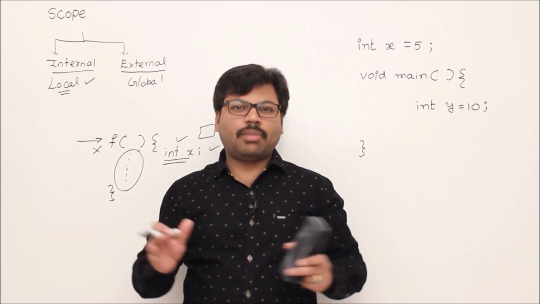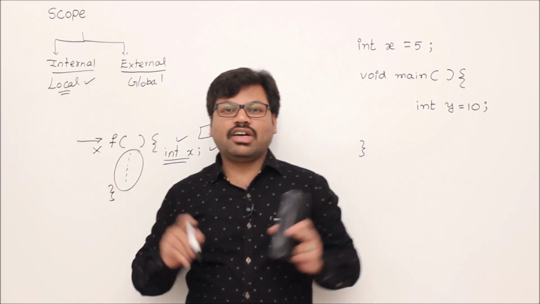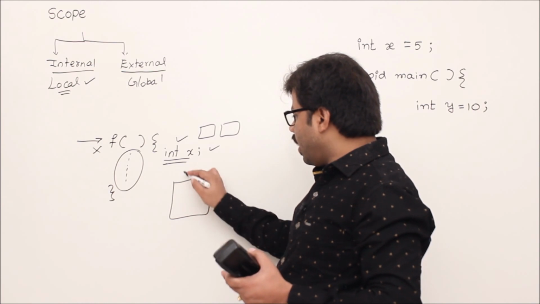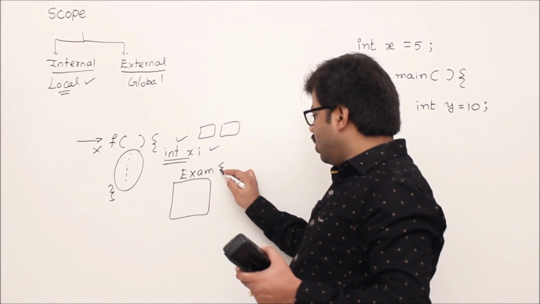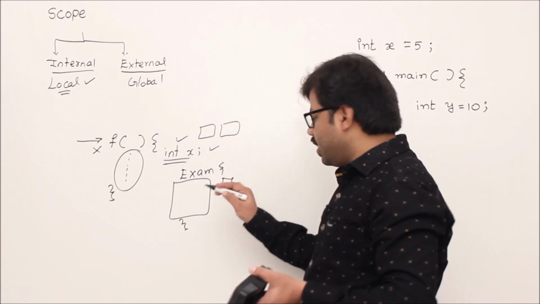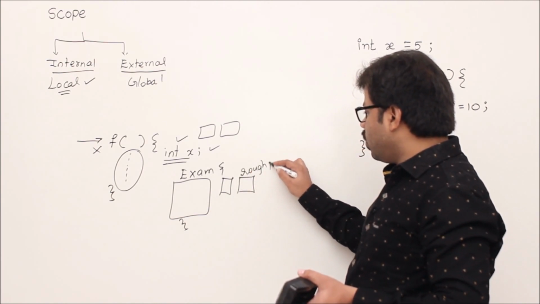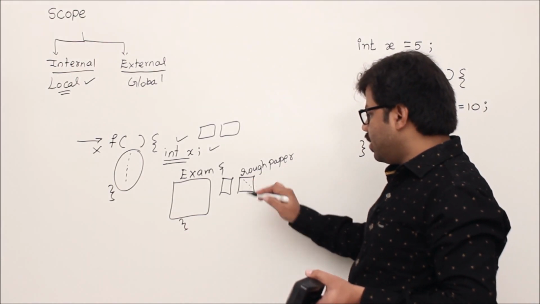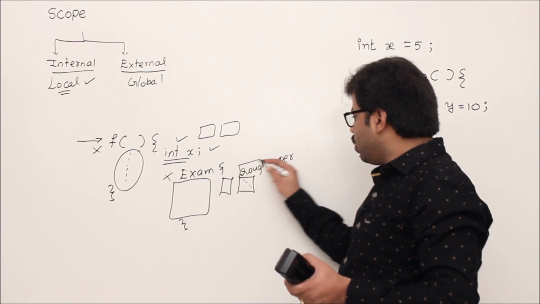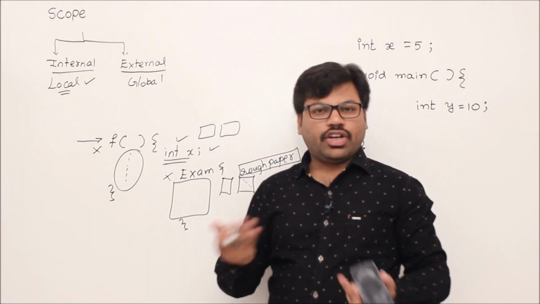I'm not talking about rules. I'm talking about the reasons, the purpose of variables. So we are discussing purpose of local variables. Example, in my real world example, I'm writing one exam. Writing an exam is a function. To write an exam, what are the things you need? Maybe you need some exam paper, right? Exam paper is a variable, I can say. And you need a rough paper, right? So let's talk about this rough paper where you do a lot of calculations. Now once this exam is over, this rough paper is going to be discarded, right?